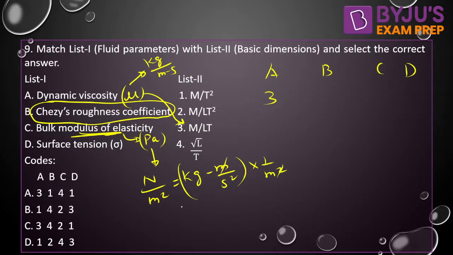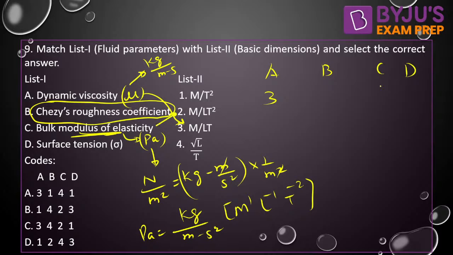So meter gets cancelled out. So it is kg per meter second square. That is Pascal, or M1 L minus 1 T minus 2. So C is 2. Surface tension is Newton per meter, M1 L0 T minus 2. Newton is kg meter per second square, upon 1 by meter into 1 by meter. So kg per second square, M1 T minus 2. So D is 1.